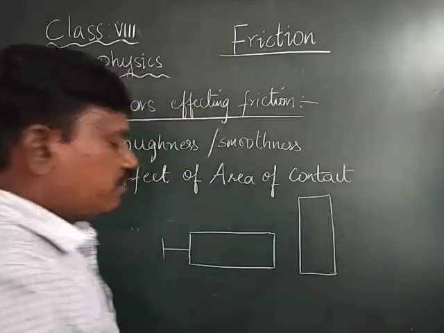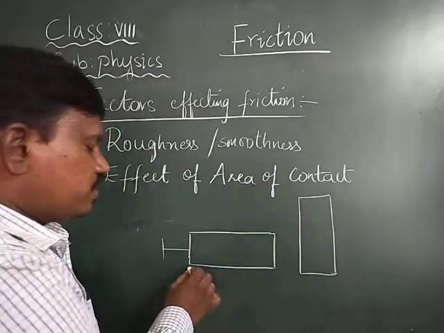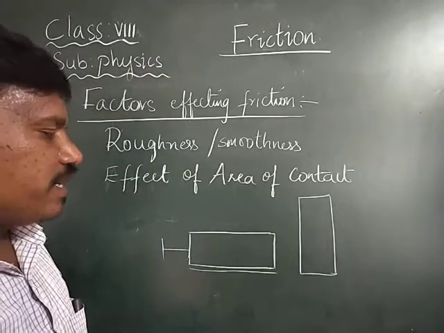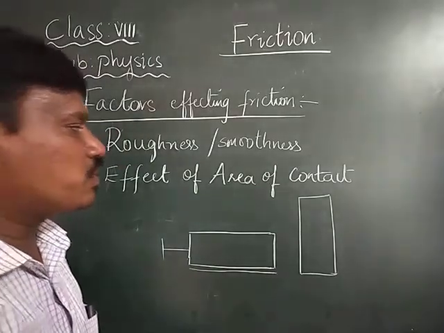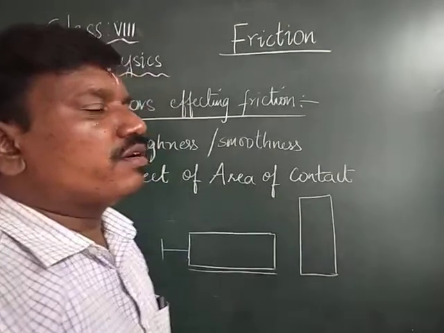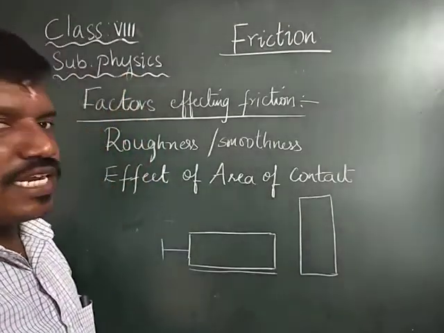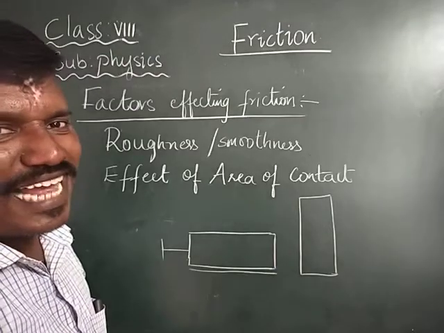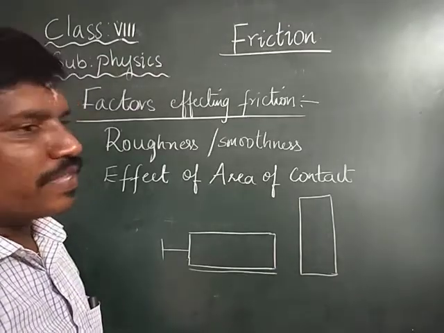Therefore, if the surface area is greater, then the friction will be greater. If the surface area is less, then the friction will be less.